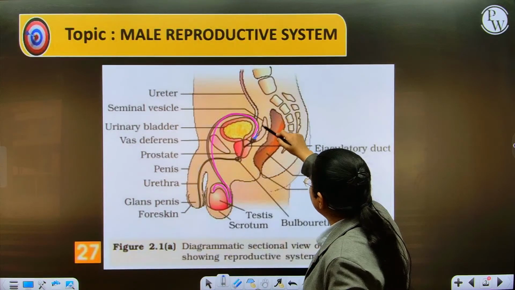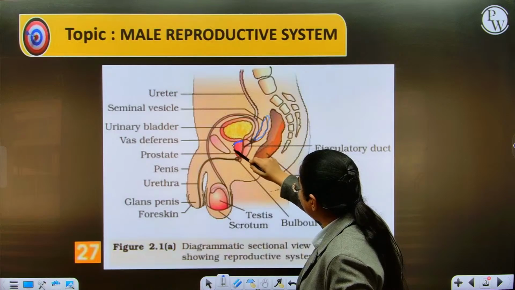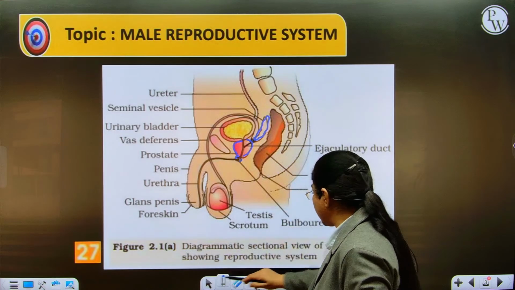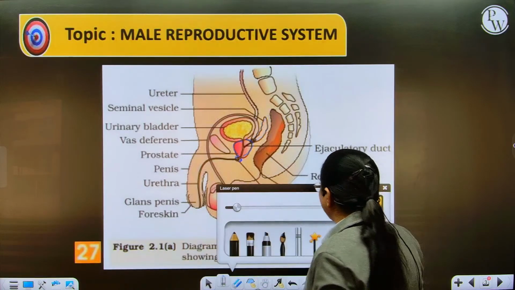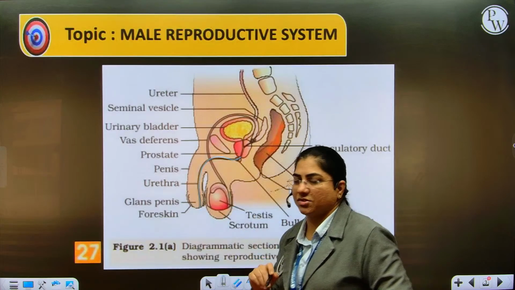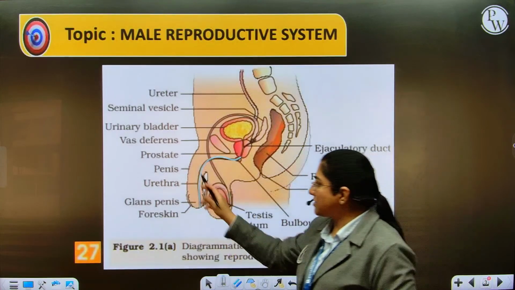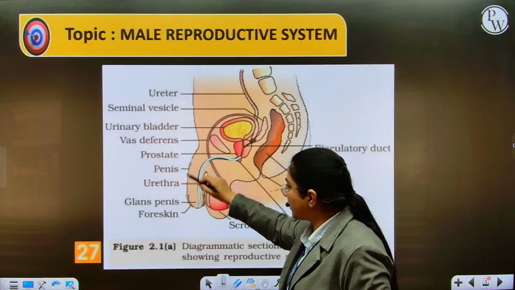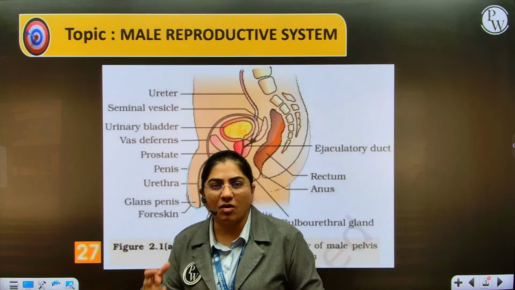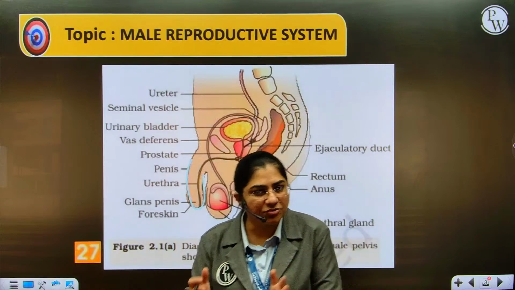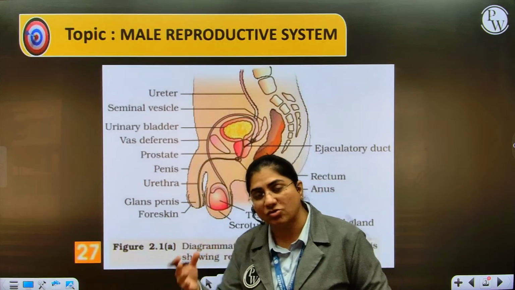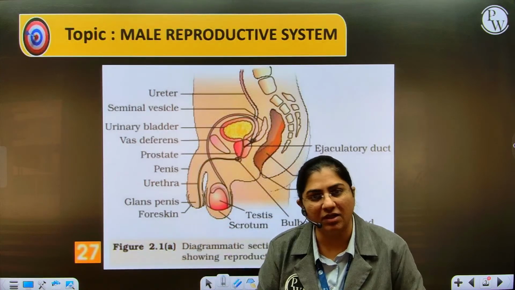You can see there are seminiferous tubules here, there is the prostate gland, there is Cowper's gland which is present here, and there is a part common to the urinary system as well as the reproductive system, which is the urethra, passing through the external genitalia, that is this part, which is called the penis. Since the urethra is a common passage for the reproductive as well as urinary system in males, we call the male reproductive system also the male urogenital system.